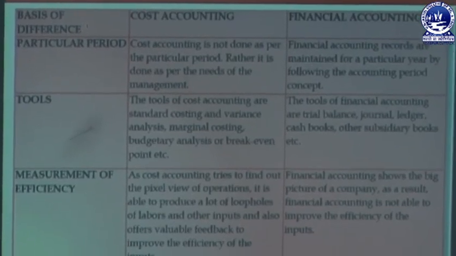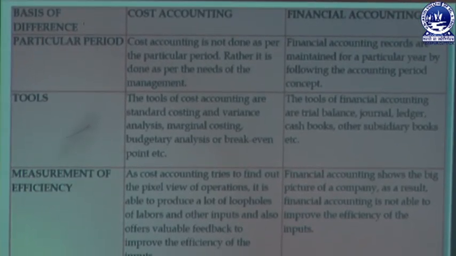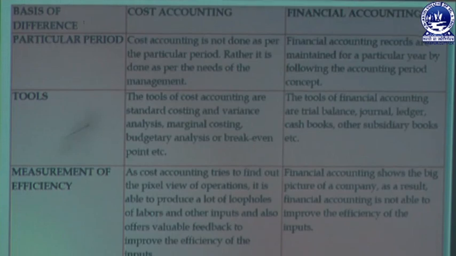Then the tools. Tools of cost accounting are standard costing, variance analysis, marginal costing, budgetary control, break-even analysis. But in case of financial accounting, they are trial balance, journal, ledger, cash book, or preparation of different subsidiary books. Then the next is measurement of efficiency.